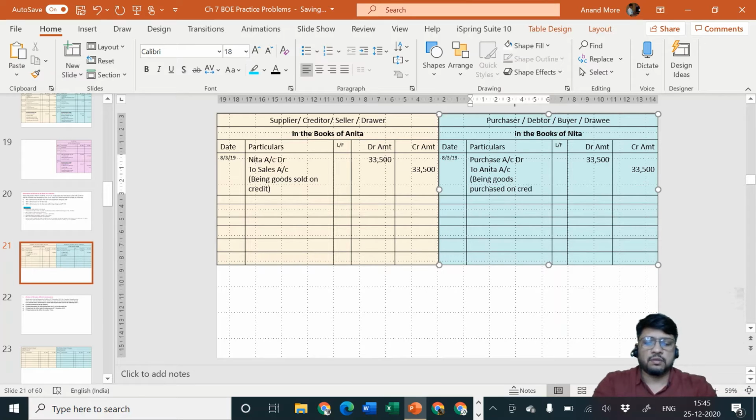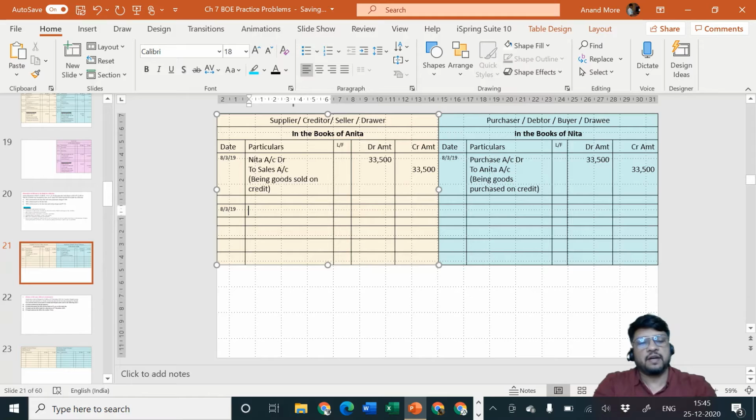purchased on credit. Then on 8th of March Anita has drawn a bill of exchange. Be careful, the bill of exchange is not of rupees 33,500, it is of rupees 22,500. So the entry will be: bill is coming in, debit what comes in, bills receivable account debit.